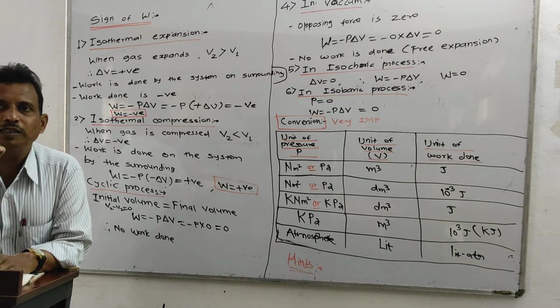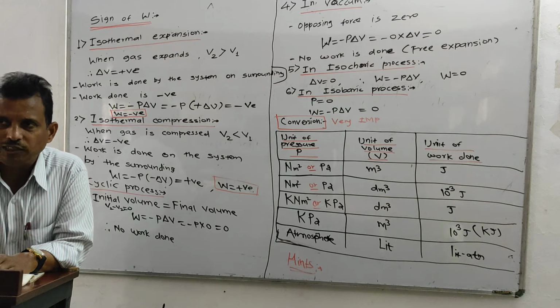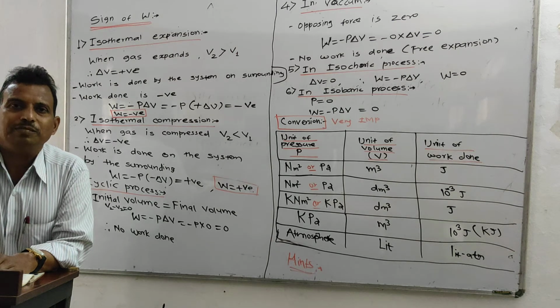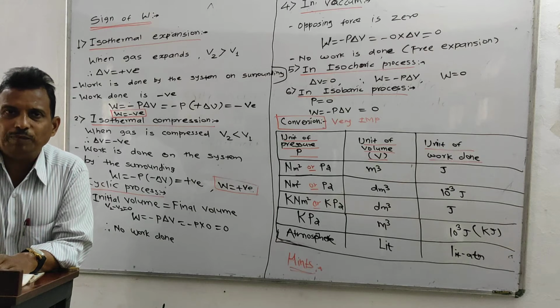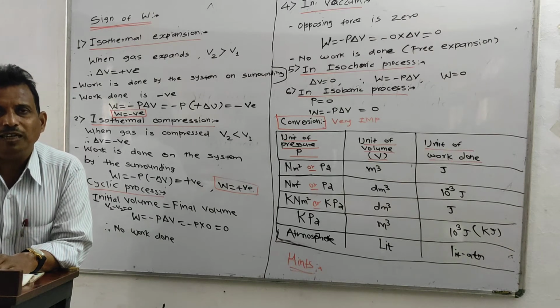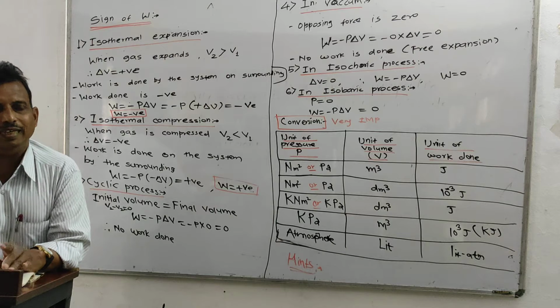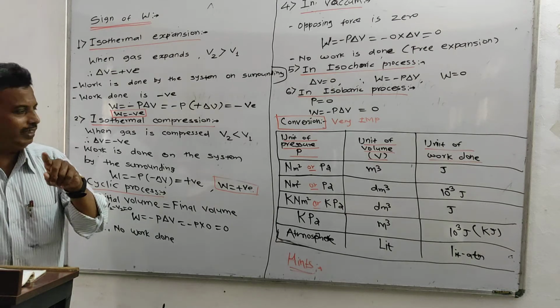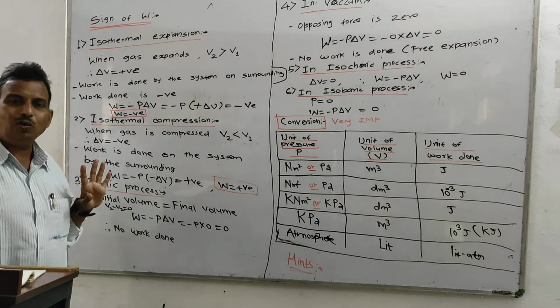In a cyclic process, the system starts from this place and reaches the same place. It means that the initial state and final state are the same. In this case, the initial volume and final volume are the same, that is, delta V is equal to 0.